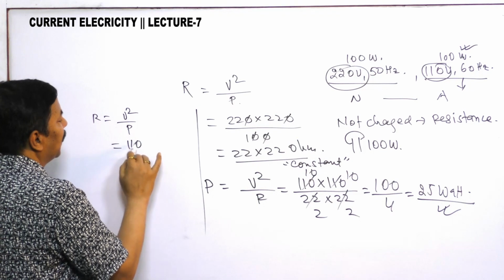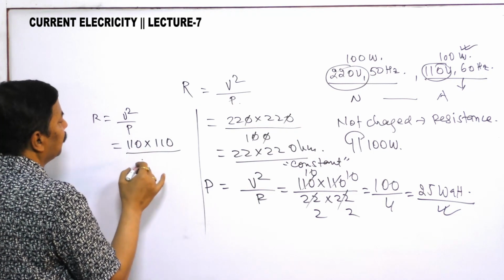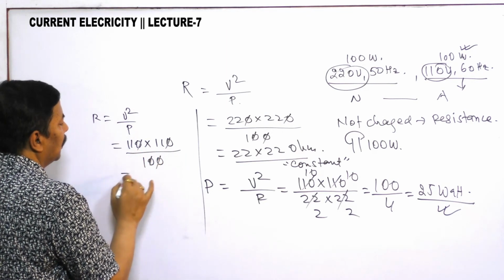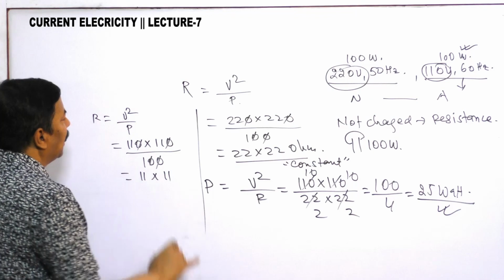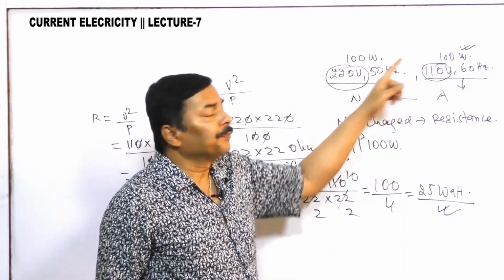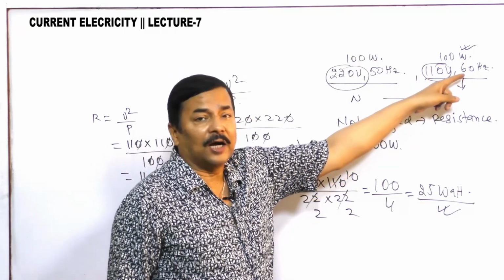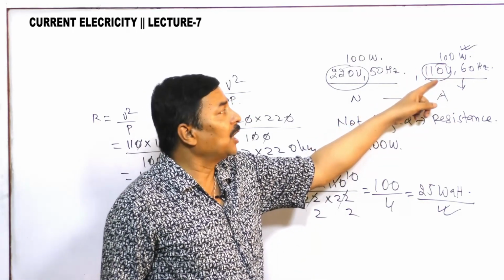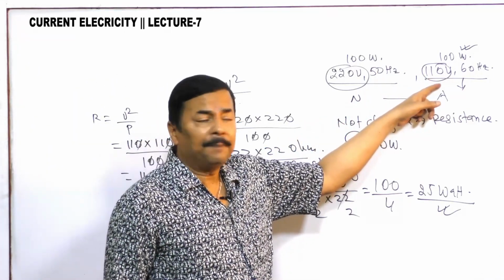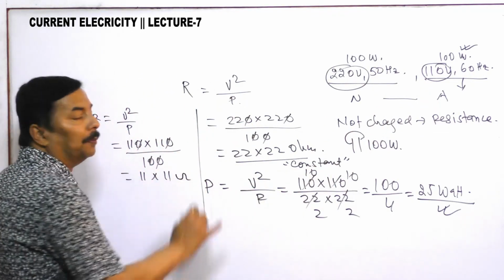So 110 into 110 by P, 100, gives 11 into 11. This 100 watt bulb, which has a rating of 110 volt and 60 hertz, purchased in America, will have a resistance of 11 into 11 ohm.